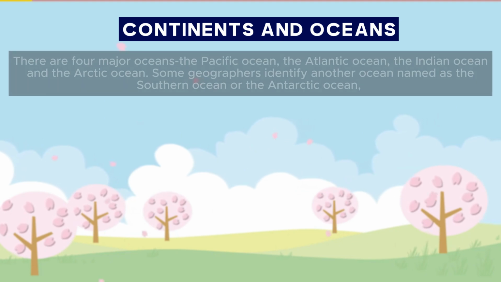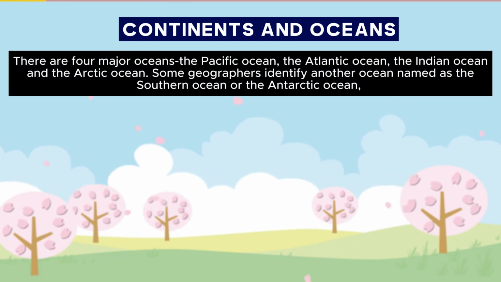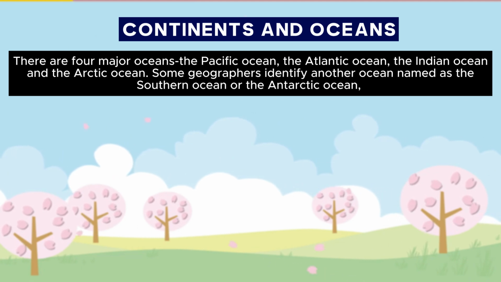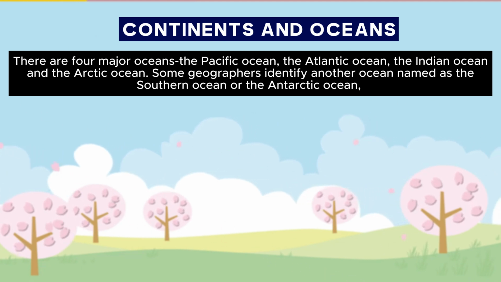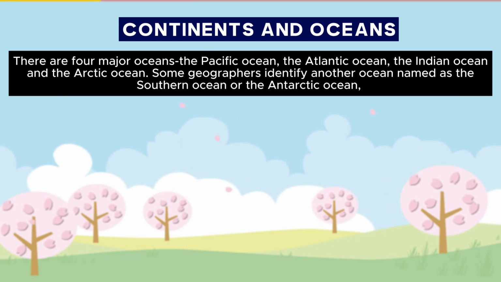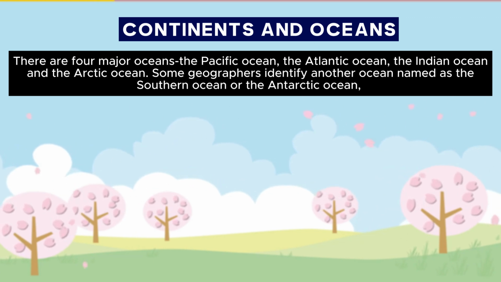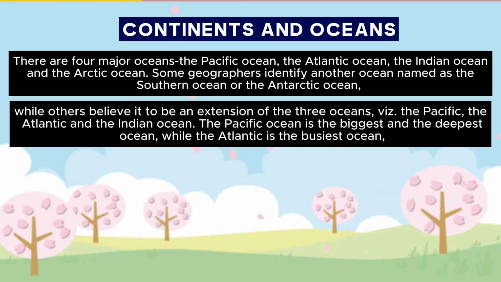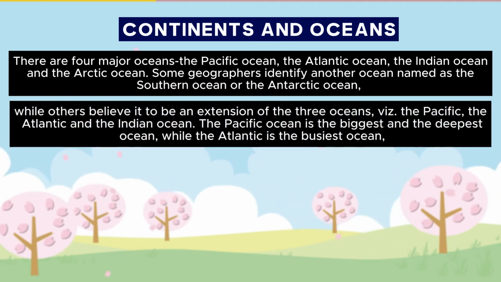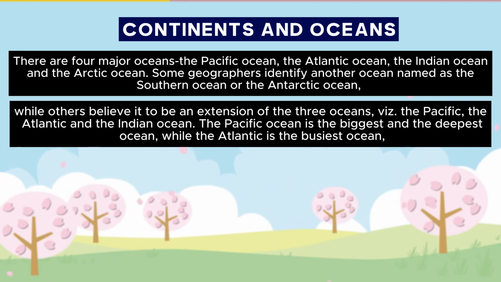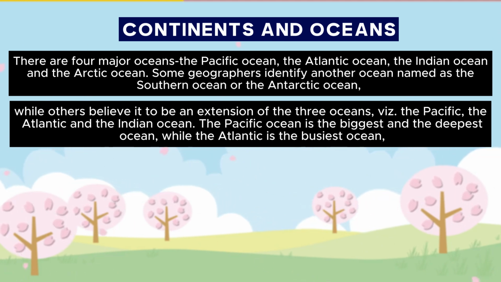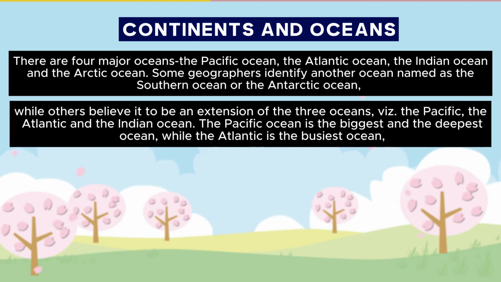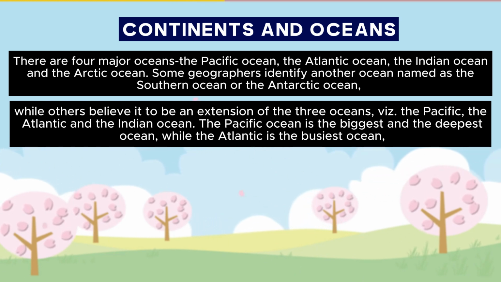Continents and oceans. There are 4 major oceans: the Pacific Ocean, the Atlantic Ocean, the Indian Ocean, and the Arctic Ocean. Some geographers identify another ocean named the Southern Ocean or the Antarctic Ocean, while others believe it to be an extension of the 3 oceans, the Pacific, the Atlantic, and the Indian Ocean. The Pacific Ocean is the biggest and the deepest ocean, while the Atlantic is the busiest ocean.